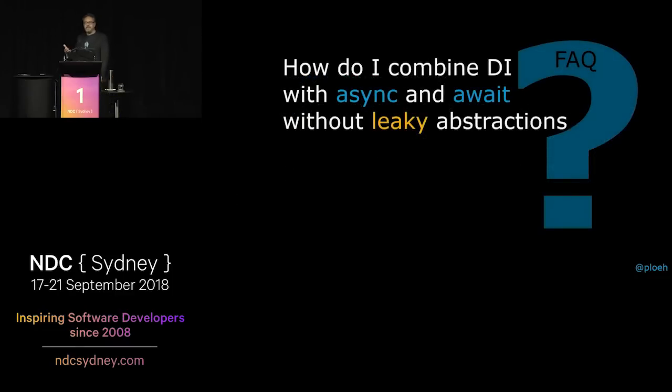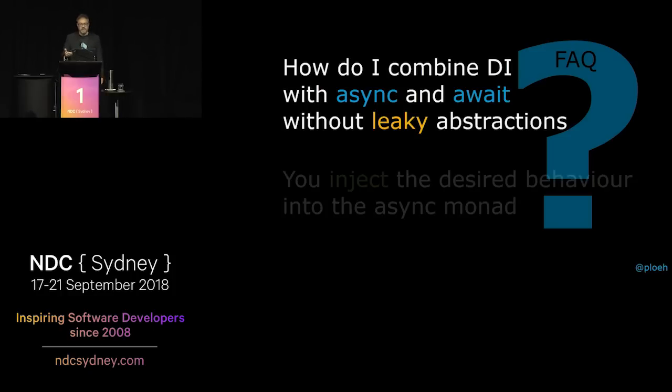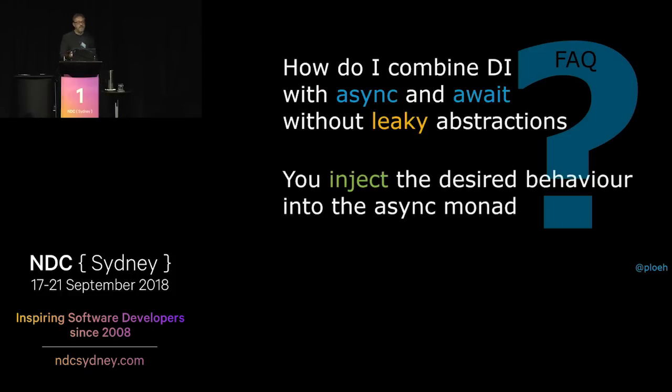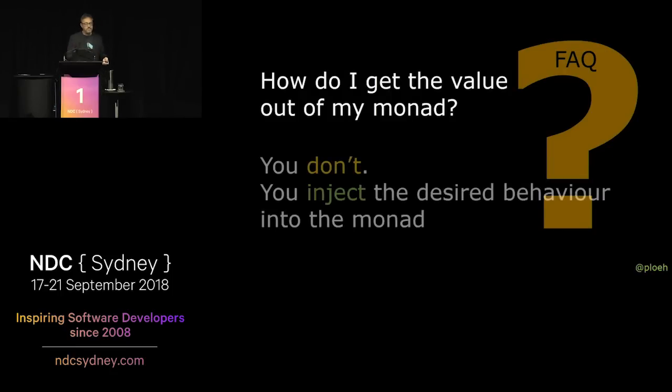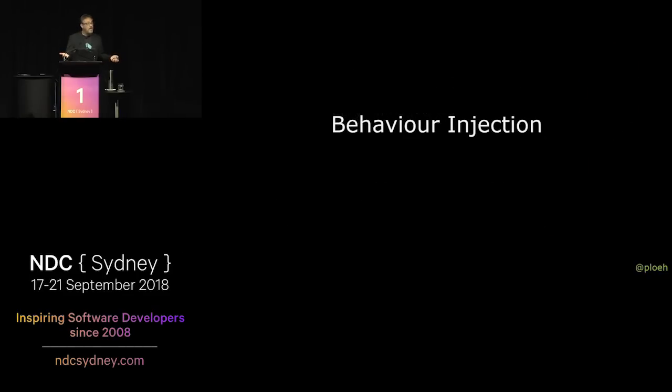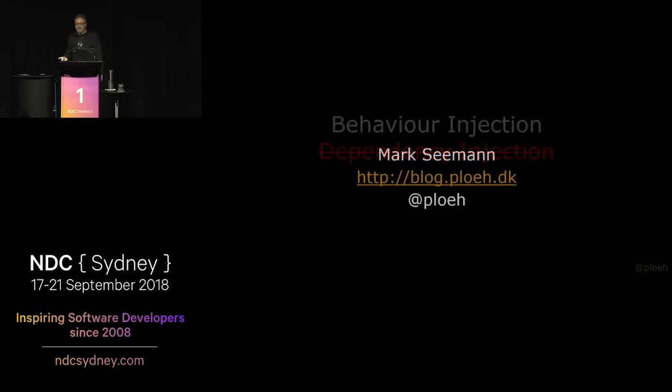So that's basically the answer to the question, how do I combine dependency injection with async and await without leaky abstractions? Well, you inject the desired behavior into the async monad, or the task monad, or whatever you want to call it. Because we know from the general question we had before, how do I get the value out of my monad? You don't. You inject the desired behavior into the monad. So you can say, this is behavior injection, not dependency injection. So that's what I have for you.